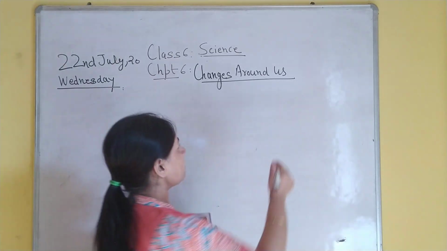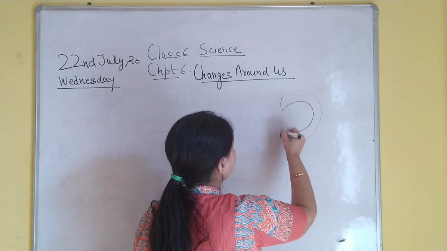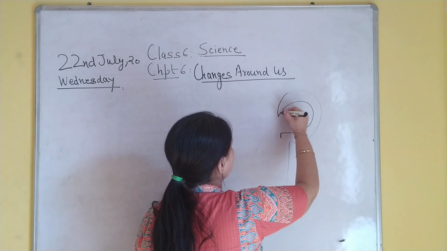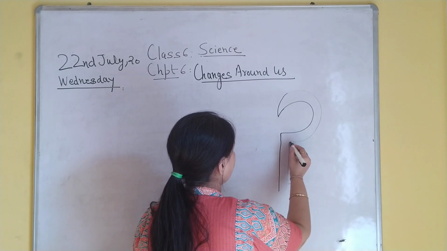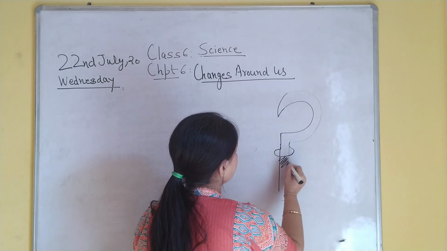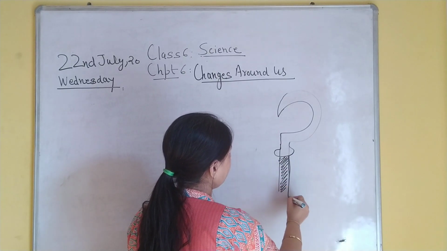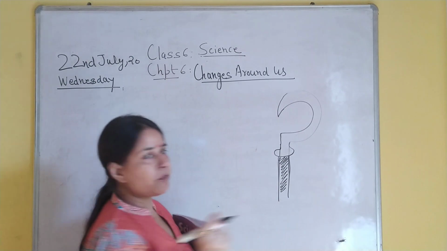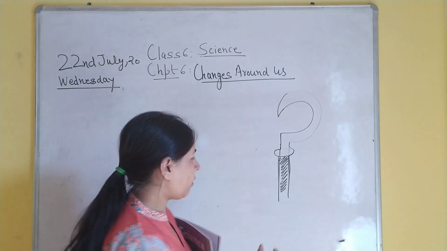The iron part has a ring, and to that iron part a wooden handle is attached. So I'll just draw it so that it becomes easy to understand. This is a sickle, and this is an iron ring, and this is the wooden handle. This part is the wooden handle of the sickle. सिक्कल का ये वुडन हैंडल है जो कि आयरन के एक रिंग में फंसाया गया होता है.